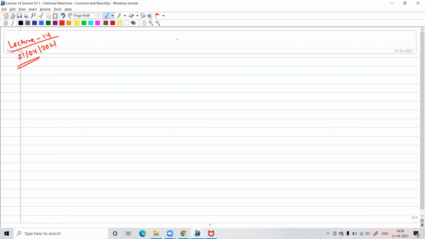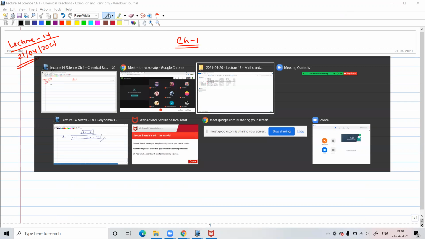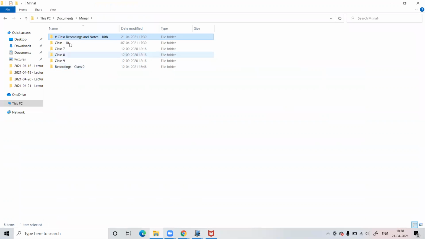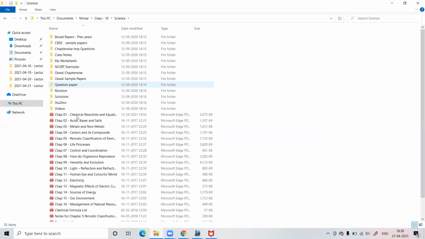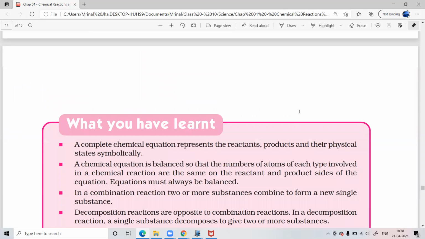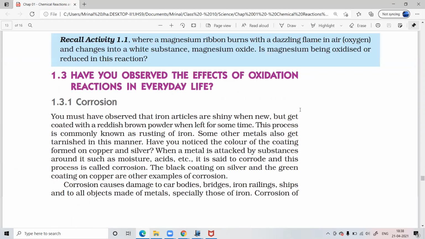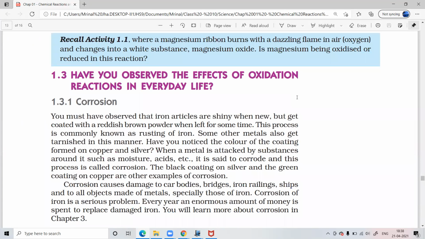So the topic, we are still studying chapter 1. The topic which we are discussing now is the effects of oxidation reactions in everyday life.